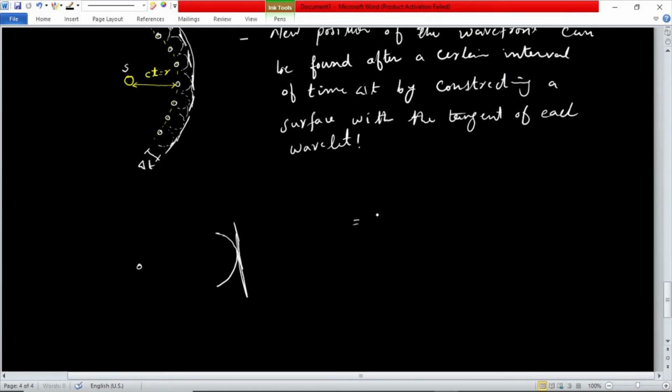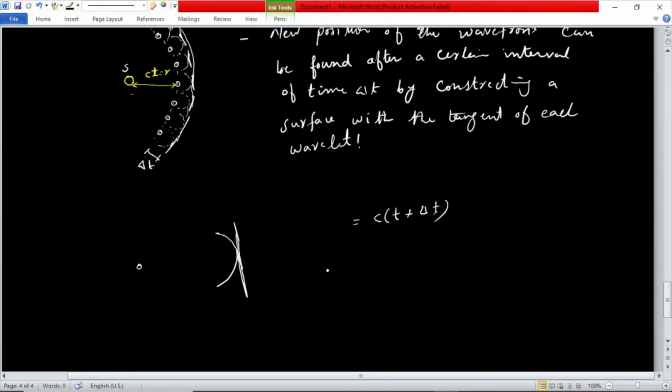So t was the time which it took the first wavefront to reach from the source till this point, and then from this point the next wavefronts reached to this point in time delta t. So the total distance covered from here to here is c into (t plus delta t). In that way we can explain how the light travels.